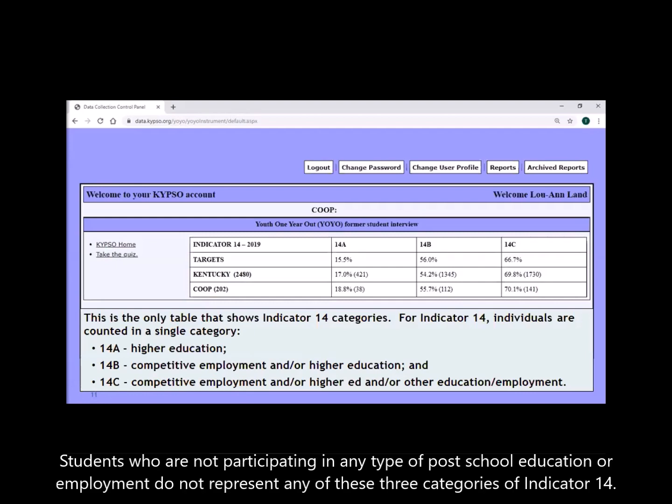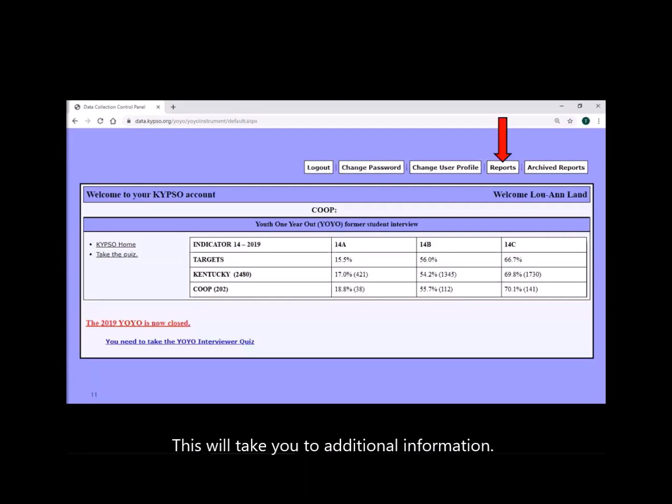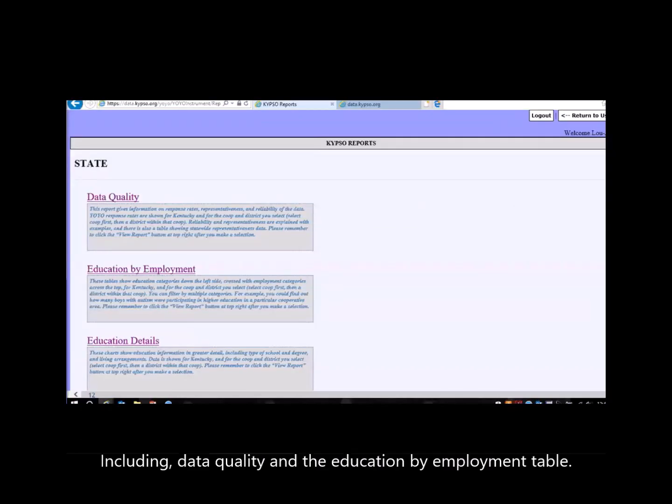Students who are not participating in any type of post-school education or employment do not represent any of these 3 categories of Indicator 14. When you are finished reviewing the Indicator 14 information, you can go to the top of the page and click on Reports. This will take you to additional information, including data quality and the Education by Employment table.